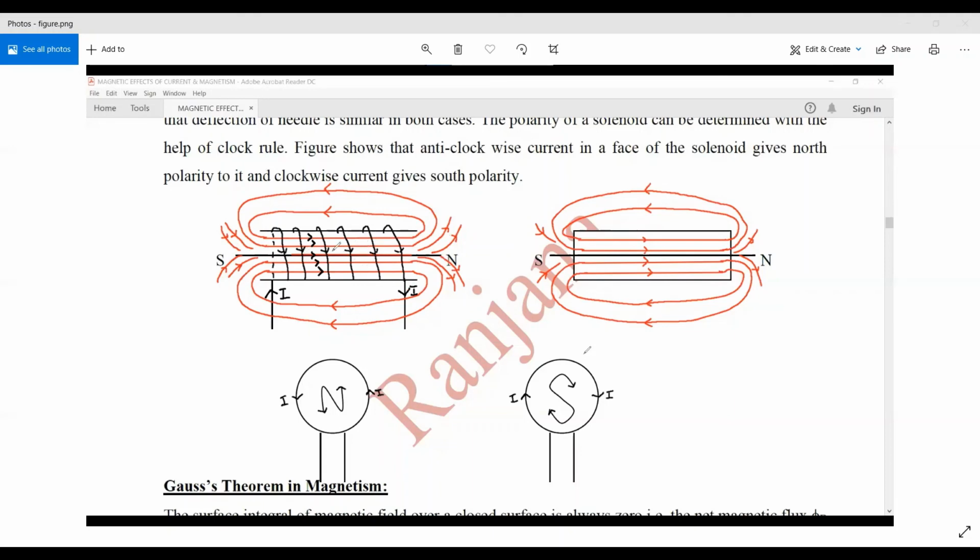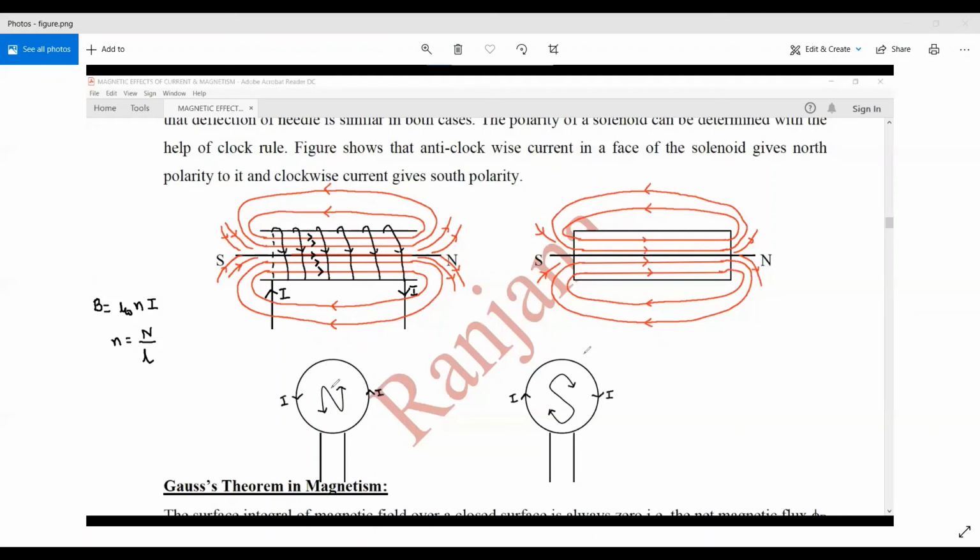Also, we can change the strength of the magnetic field inside a current carrying solenoid, whereas it is not possible in case of a bar magnet. We know that the magnetic field inside a current carrying solenoid is given by mu naught N i, where N is the total number of turns per unit length. So by changing the number of turns, that is by increasing the number of turns, the magnetic field inside a current carrying solenoid could be increased. By increasing the strength of the current also, the magnetic field inside a current carrying solenoid could be increased, whereas it is not possible in case of a bar magnet.